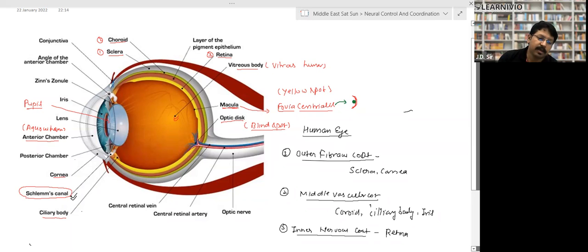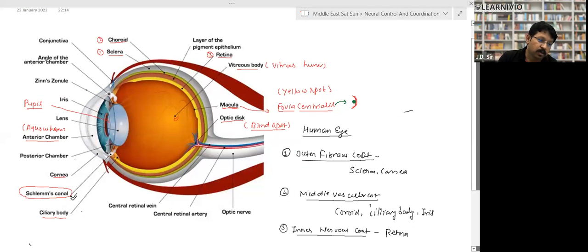Again, there is a disc-like structure called optic disc, and this is also called the blind spot, because at this part of the retina, image formation does not take place. This is called the blind spot, right?